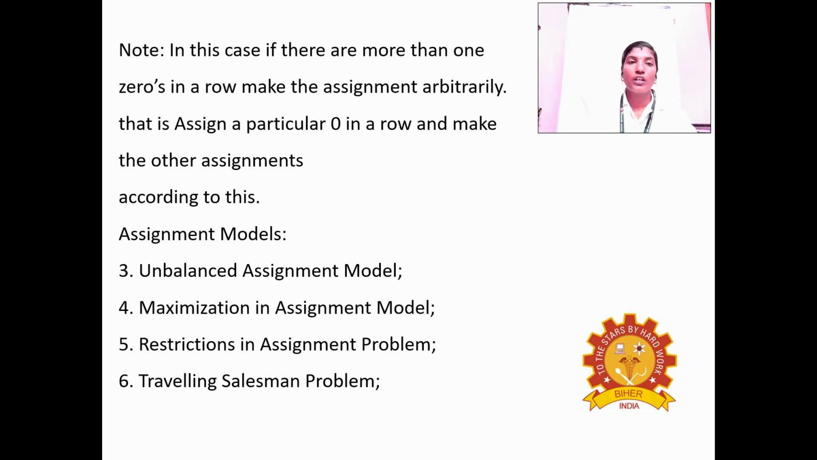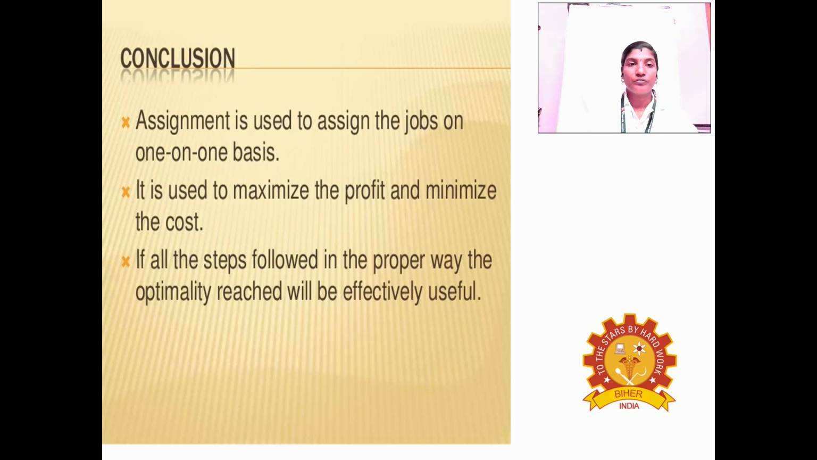One important note: if there are more than one 0 in a row, make an assignment arbitrarily. That is, assign a particular 0 in the row and make the other assignments according to these steps. Some other assignment models are the unbalanced assignment model, maximization in assignment model, restriction in assignment problem, and the traveling salesman problem. These are the other models of the assignment methods.